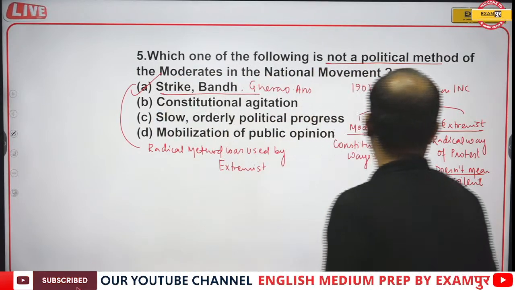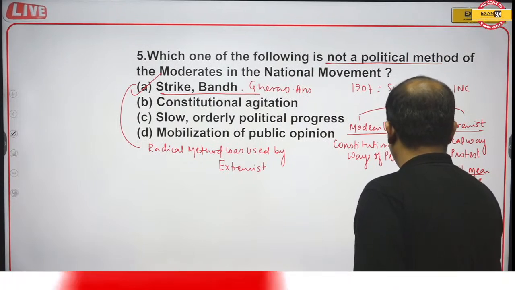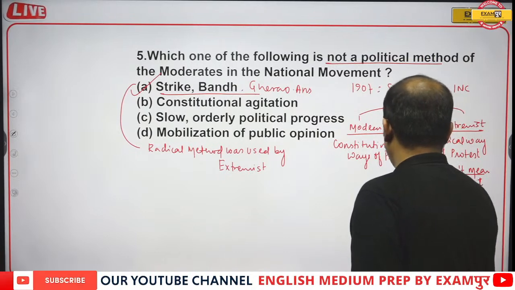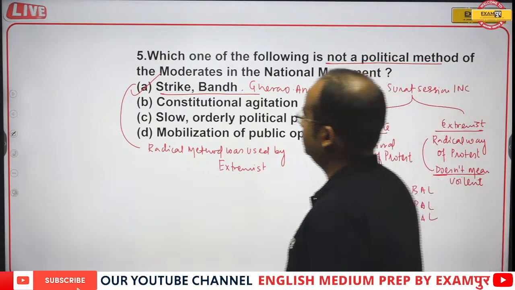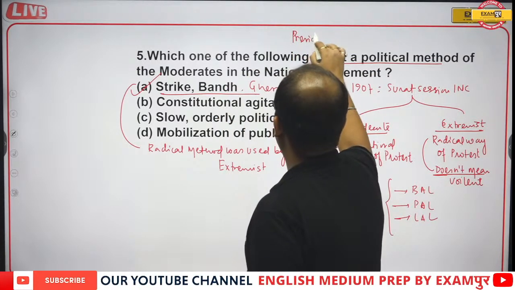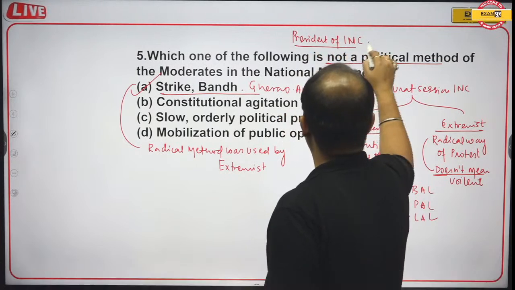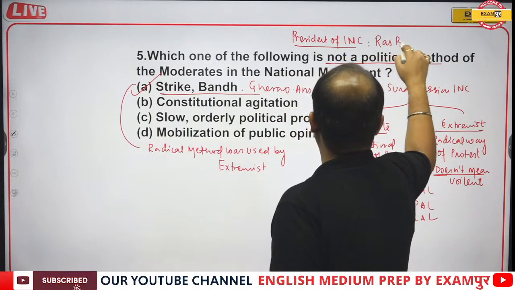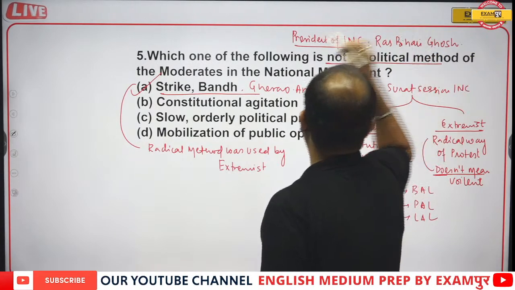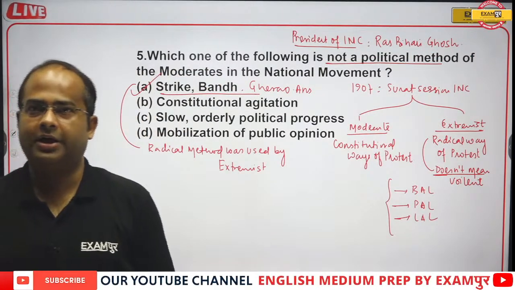extremist leaders. And of the extremist leaders, three names are very popular: Bal, Pal and Lal. They are the three famous leaders. And the president of INC in the Surat split was Ras Bihari Ghosh. President of the Indian National Congress in the Surat session was Ras Bihari Ghosh.